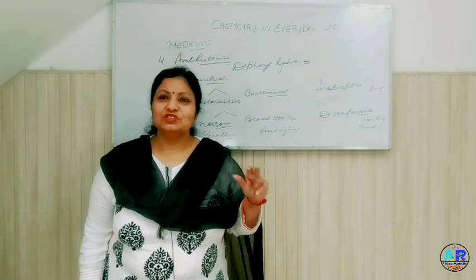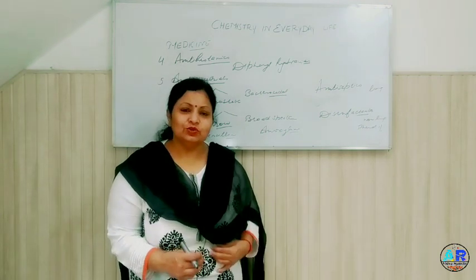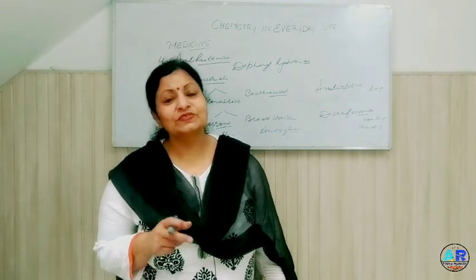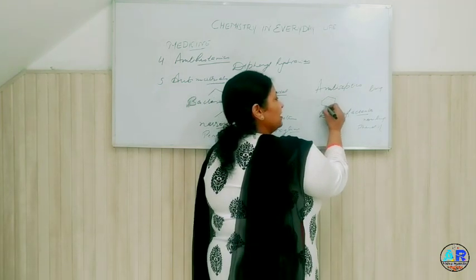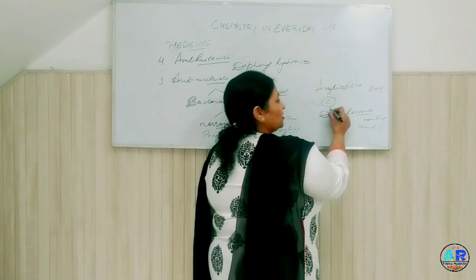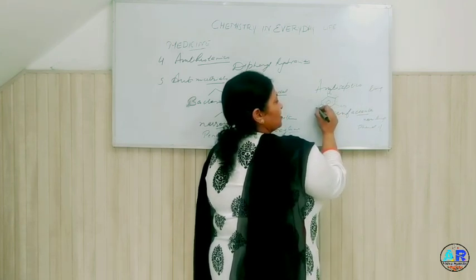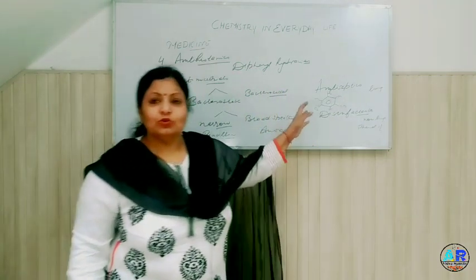Antiseptics are those which are used to kill germs on living tissue. For example, Dettol, but its chemical name is chloroxylenol. Chloroxylenol means this is xylene, this is chloro, ol, xylene, CH3. So this is chloroxylenol.